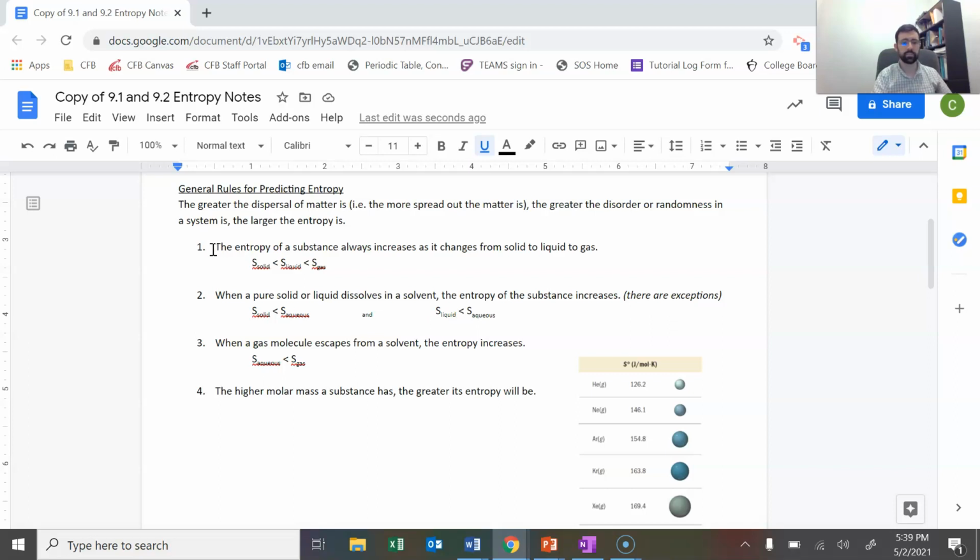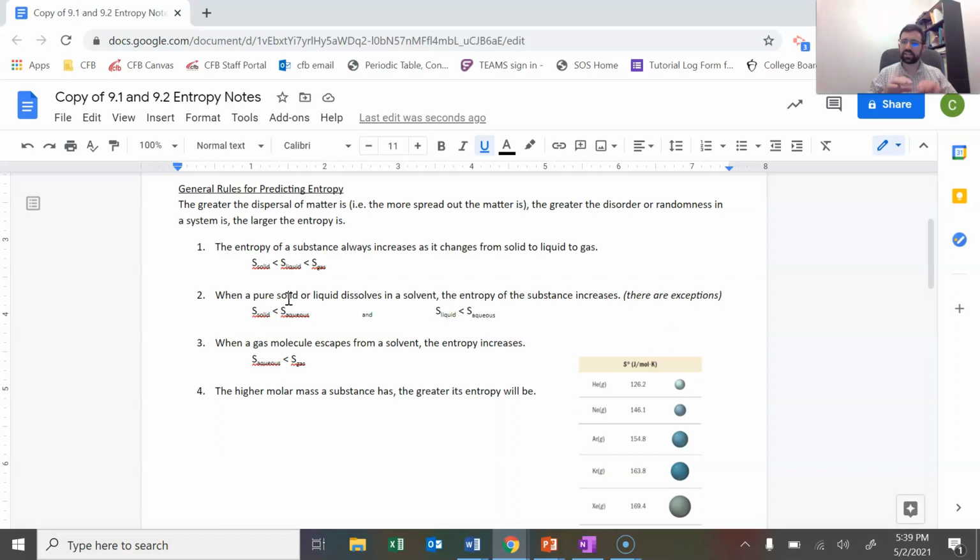Here are a few other examples. The entropy of a substance always increases as it changes from solid to liquid to gas. So a solid has the lowest entropy, liquid is a little more, and gas has a substantial amount more entropy.